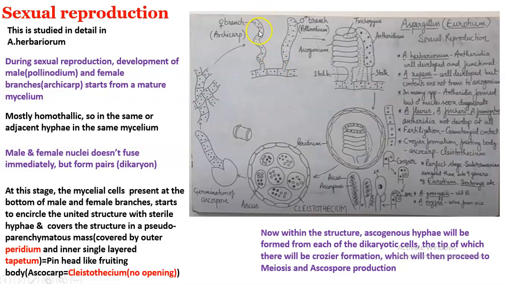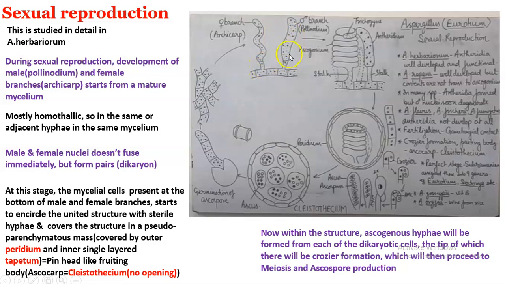But as time progresses, two septa develop and three cells form in the body of the archicarp. The top elongated cell is the receptive filament for receiving the male nuclei, called the trichogyne. The middle elongated cell is called the ascogonium. Then there is a stalk cell.